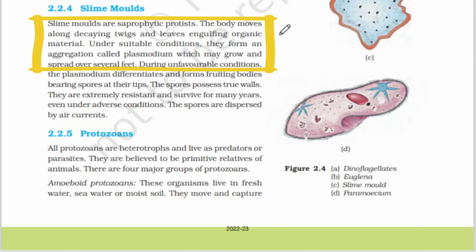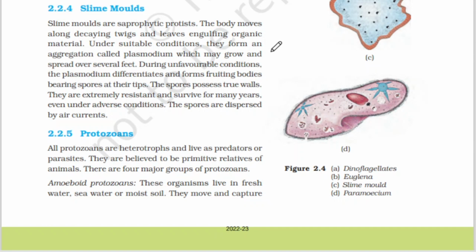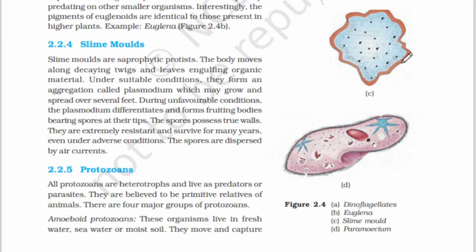Under suitable conditions, they form an aggregation called plasmodium, which may grow and spread over several feet. See here, this line is very important. They form an aggregation called plasmodium, which may grow and spread over several feet. During unfavorable conditions, the plasmodium differentiates and forms fruiting bodies bearing spores at their tips. You can see in the image here, this is the image of the slime molds.